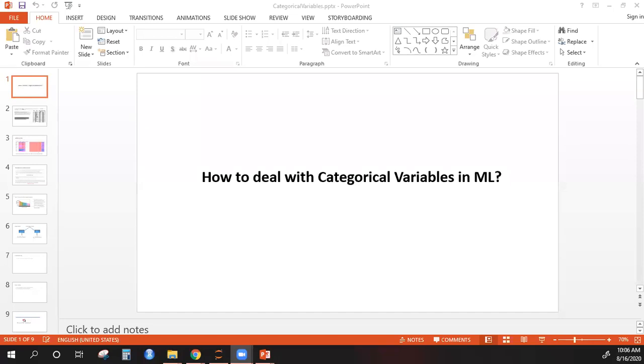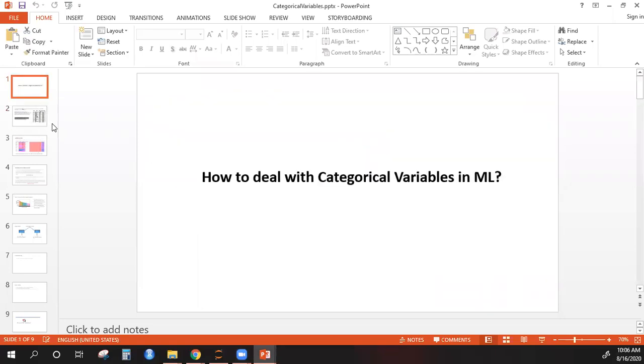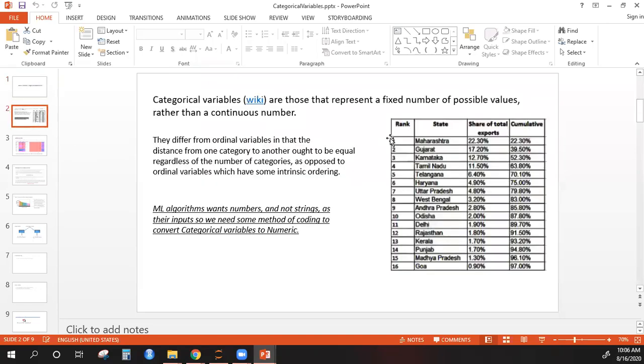So we already know categorical variables. Just to start from the very basics, categorical variables are anything which is non-numeric. If you have some data and any of your columns in the data are non-numeric, it could be the name of a person or of an entity, for example, the states of India. So if I take this data, you see there are four columns in this data.